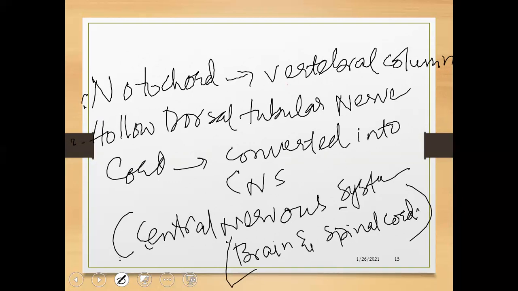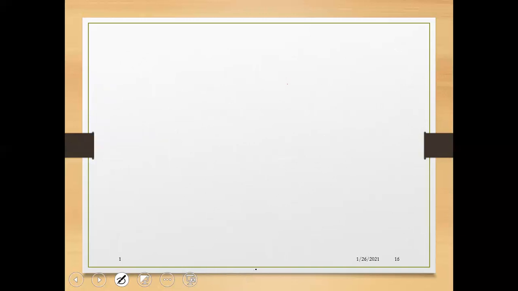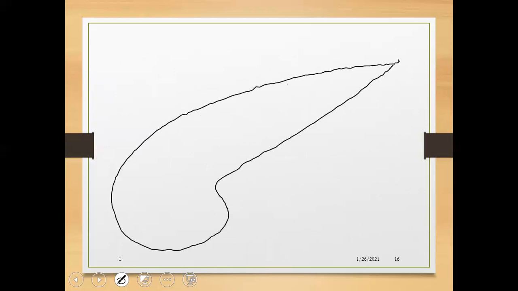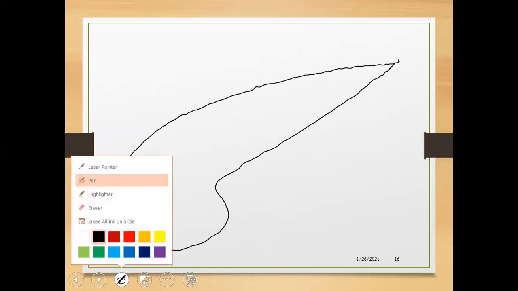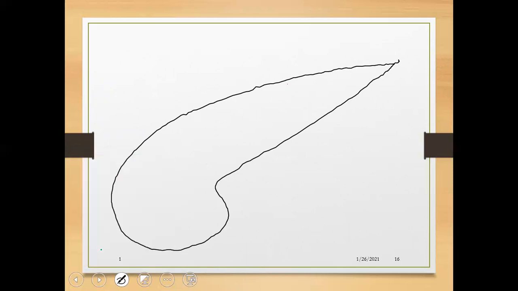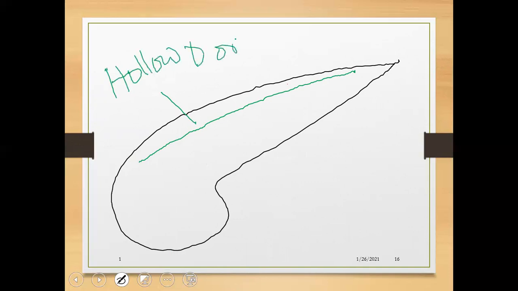One is the notochord, the other one is the hollow nerve cord. For example, this is an embryo. You can see here, this is an embryo. It possesses dorsally a tube-like structure. This is known as the hollow dorsal tubular nerve cord.